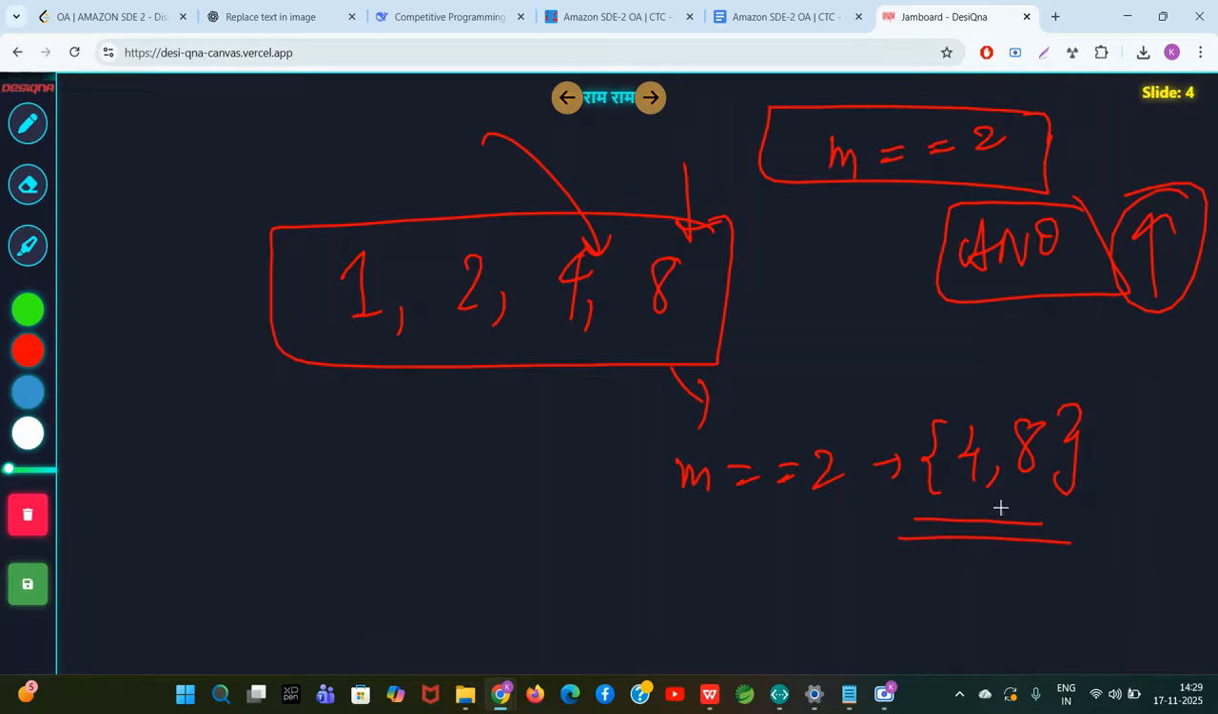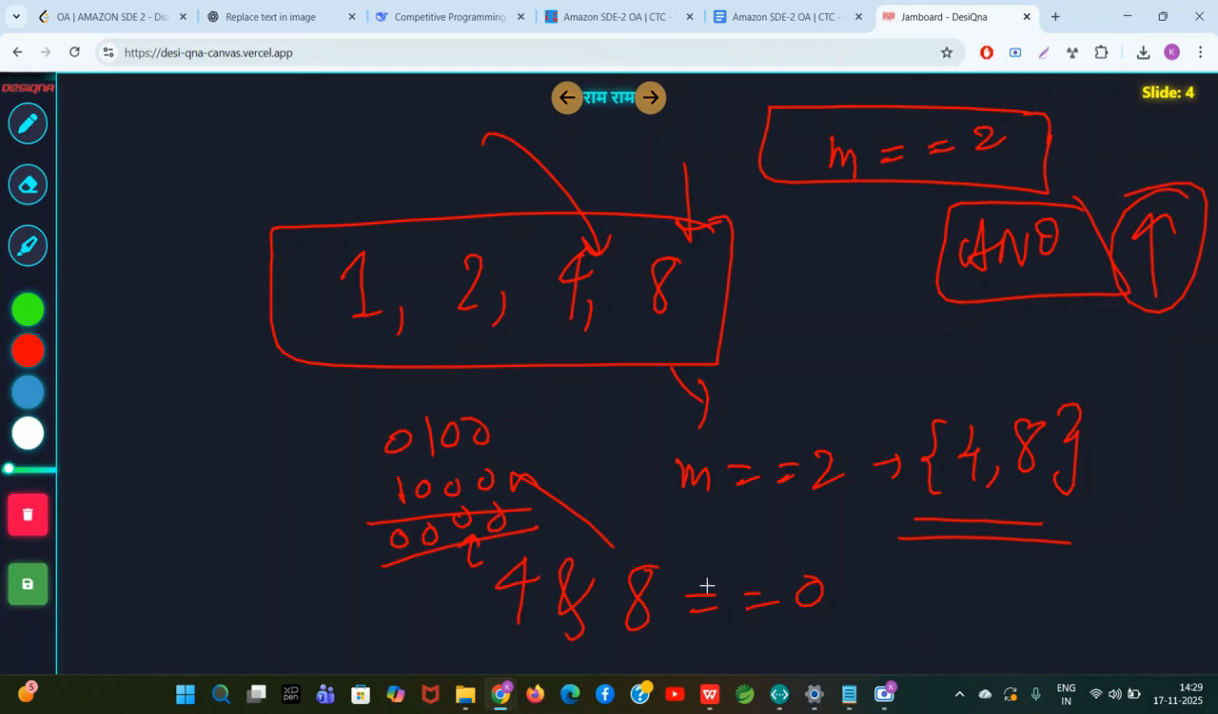So what is the AND of 4 and 8? 4 and 8 is 0, guys. Why? Because 4 looks like this, 8 looks like this, right? So 0, 1, 0, 0 and 1, 0, 0, 0. So 4 and 8 is 0. Then how can this subset have maximum AND value?